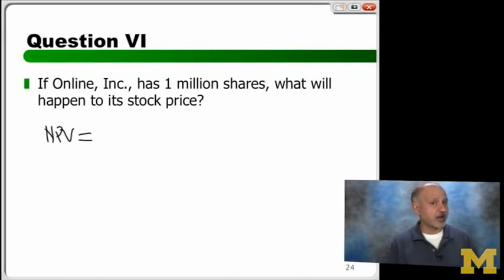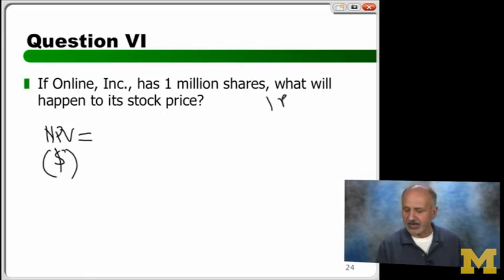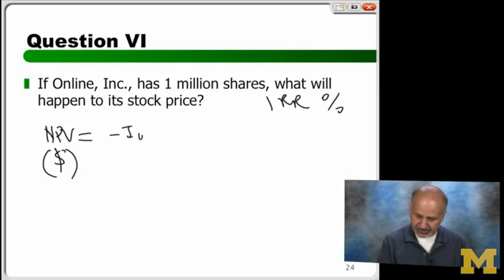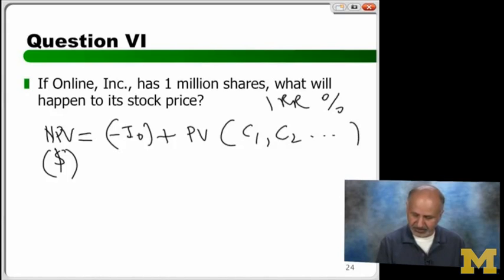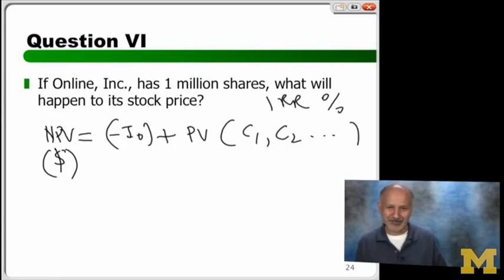Why? Because IRR is not telling you the NPV, and NPV is in dollars. IRR's tragedy is it's a percentage, right? So, okay, let's get started. How do you do NPV? NPV is minus I naught plus PV of C1, C2, and so on, right? Everybody okay? You've done this formula many times.